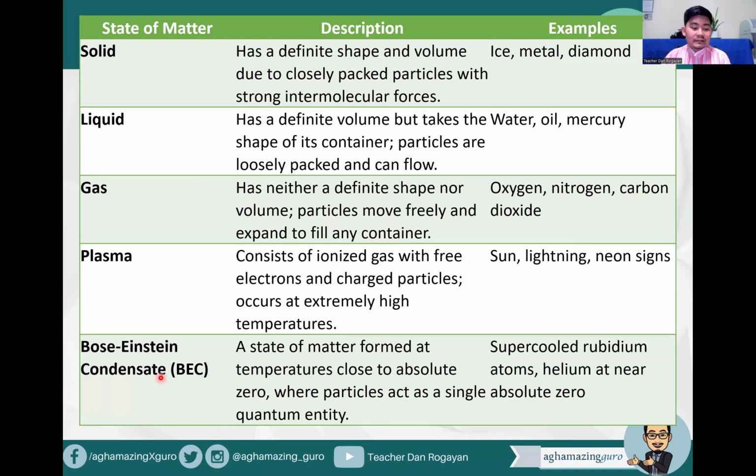And the fifth state of matter, the Bose-Einstein condensate, or the BEC, is a state of matter formed at temperatures close to absolute zero where particles act as a single quantum entity. Examples are supercooled rubidium atoms and helium at near absolute zero.